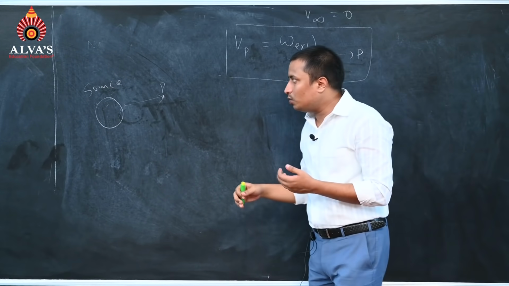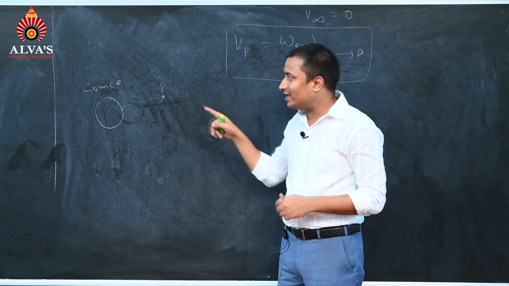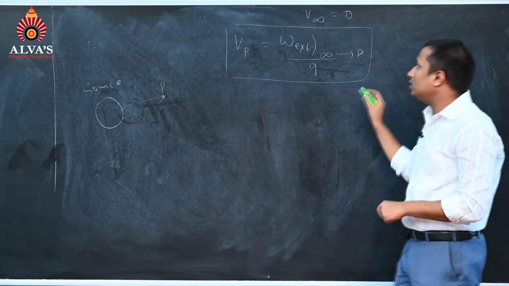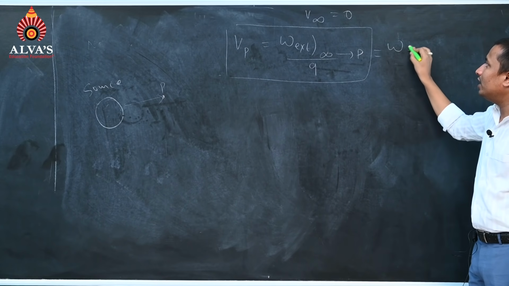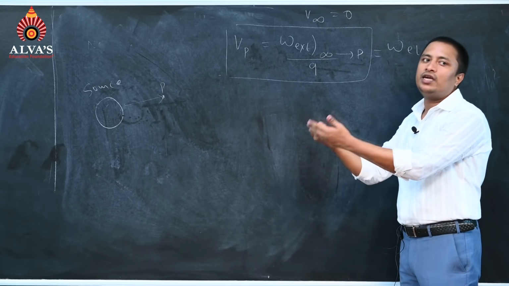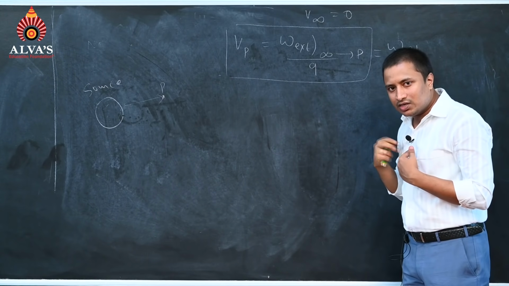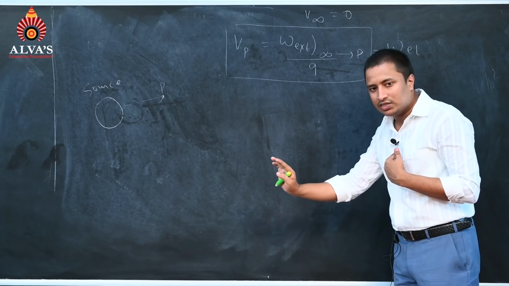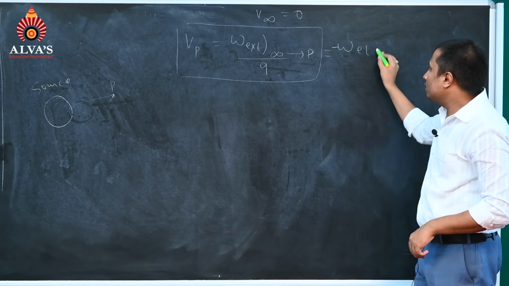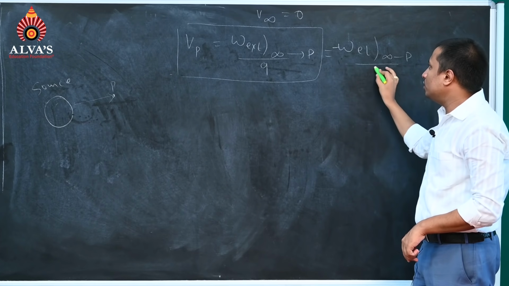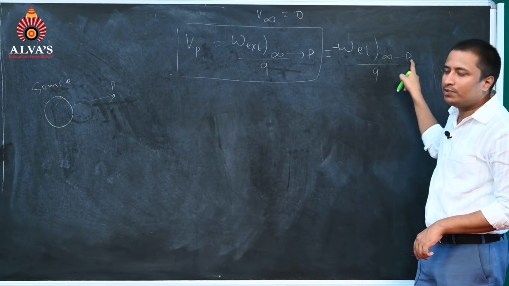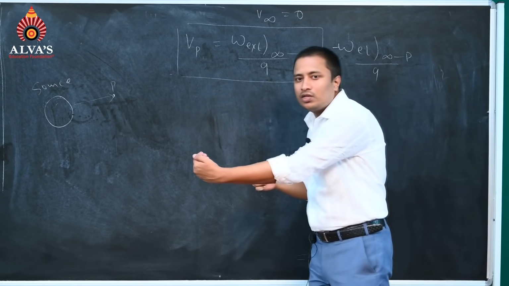See, I was also saying that the work done by the external agent is work against the electric field. So can I write this will also be equal to the work done by the electric field? Now see, if I am doing positive work, that means the electric field will do negative work. If the external agent is doing positive work in pushing that charge, the electric field is pushing it backward. So the electric field is doing negative work from infinity to point P, divided by Q. This can also be written as the potential at point P equals minus the work done by the electric field from infinity to point P, divided by Q, and I have written a minus sign because it is doing the negative work.